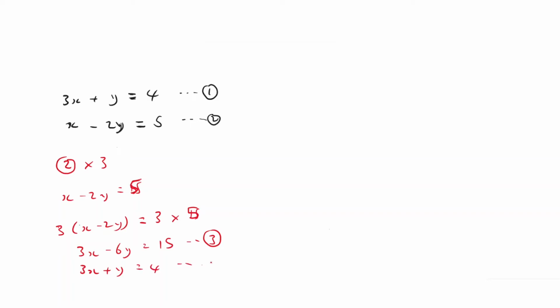So you can say that now I can do something. Since the signs are the same, you can just say equation 3 minus equation 1. If the signs were not the same, let me say for instance I had a negative here, in order for you to get rid of this, then you were supposed to say equation 3 plus 1. Okay, so if the signs are not the same, you must plus.